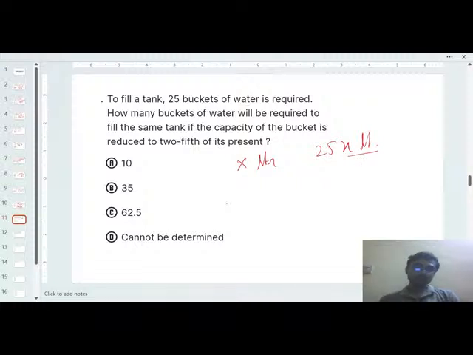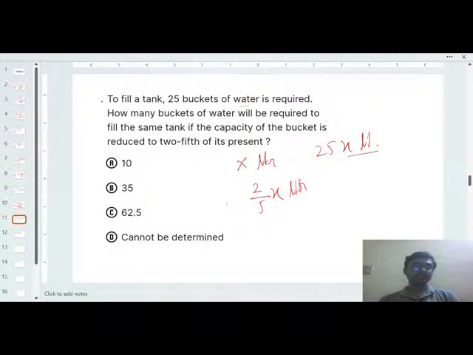Okay, so now think that in a particular bucket the capacity is 2/5 of its present. So now in a particular bucket the capacity will be 2/5 into x liter.